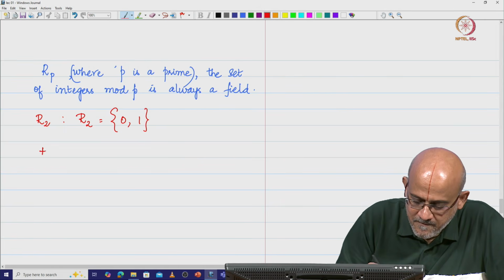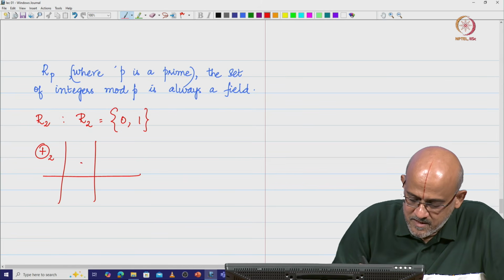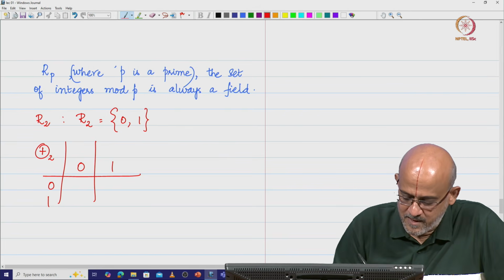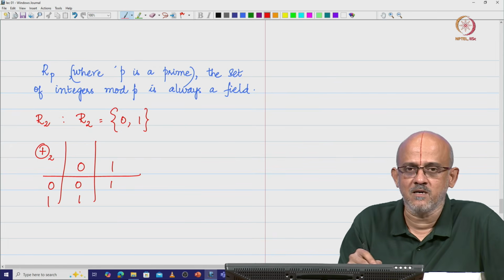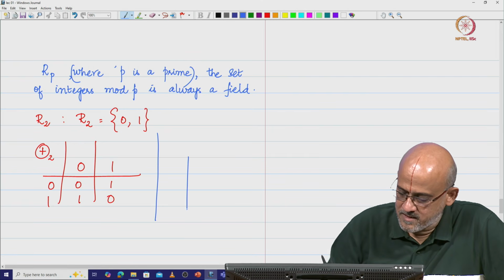So, let me do the addition modulo 2. So, I am going to have 0 1 and 0 1. 0 plus 0 is going to be 0, 0 plus 1 is 1, 1 plus 0 is 1 and 1 plus 1 is 2, 2 mod 2 is going to be 0. And let me also look at the multiplication here.